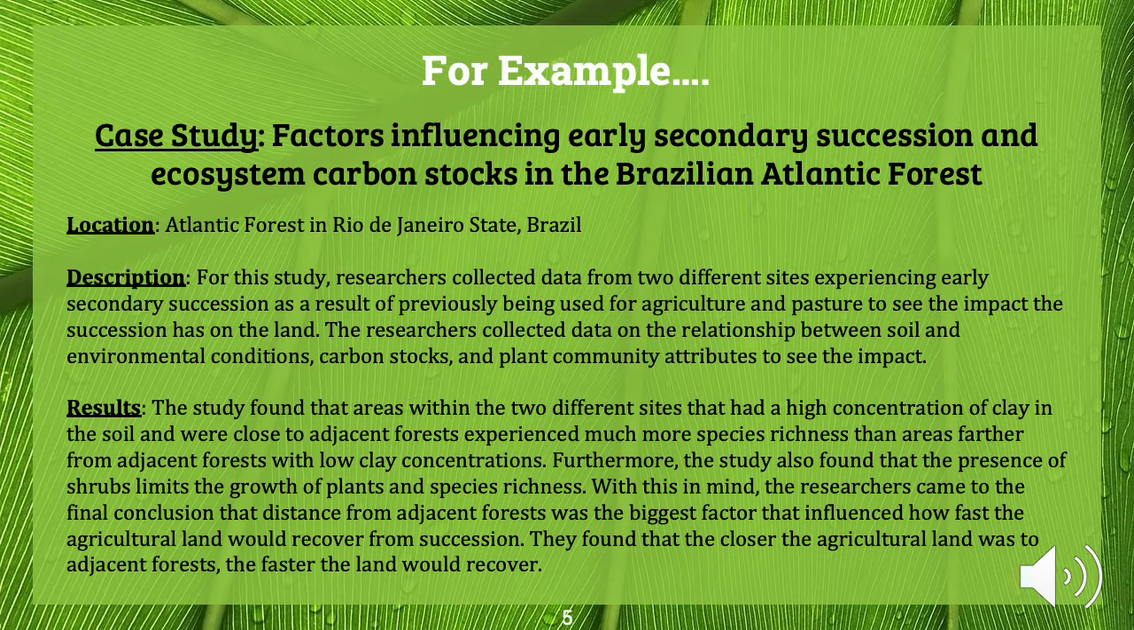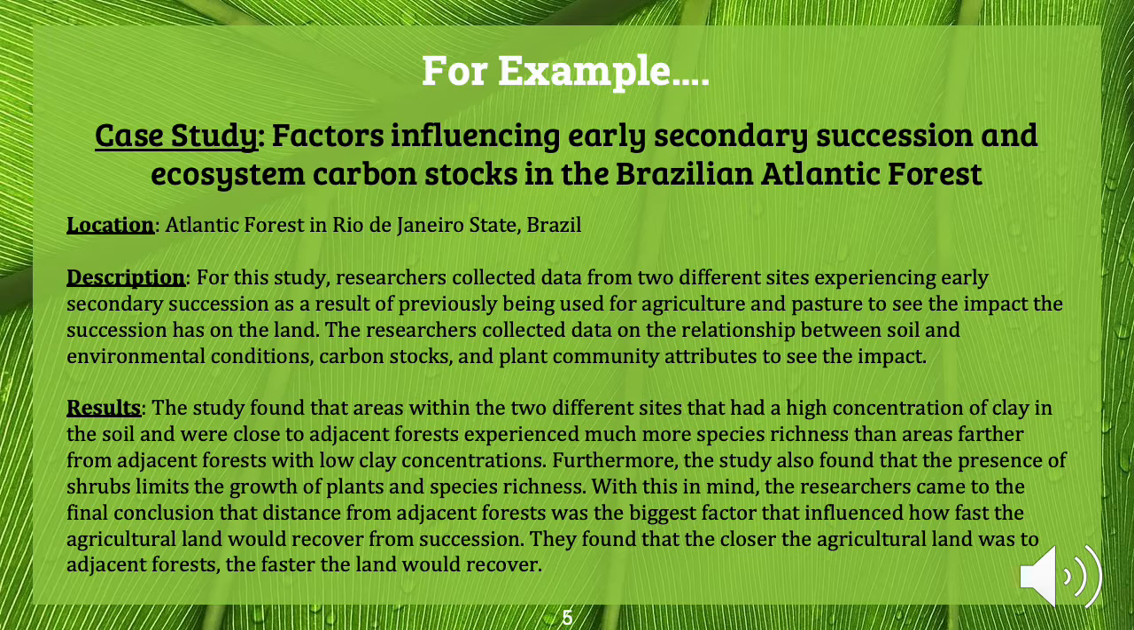After conducting the study, the researchers found that the areas within the two different sites that had a high concentration of clay in the soil and that were close to adjacent forests experienced much more species richness, meaning there was more plant life, there was more species present than areas farther from adjacent forests with low clay concentrations. Furthermore, the study also found that the presence of shrubs limited the growth of plants and species richness in the areas that had shrubs.